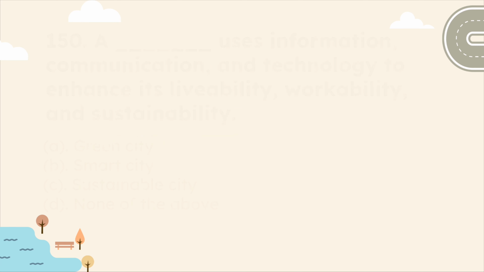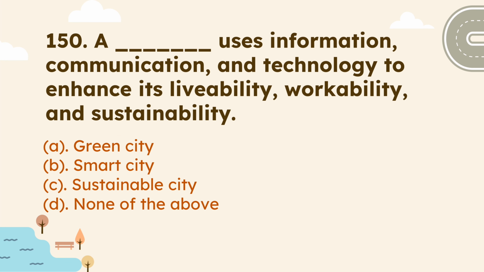So this will be the last question of this video. A blank uses information, communication and technology to enhance its livability, workability and sustainability. So smart city uses information, communication and technology to improve the life of citizens and its economic growth.